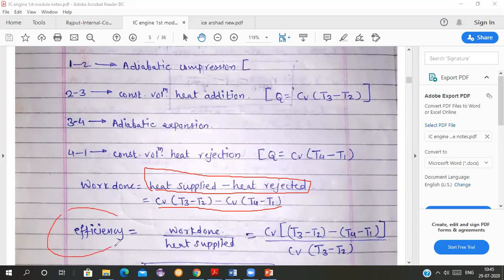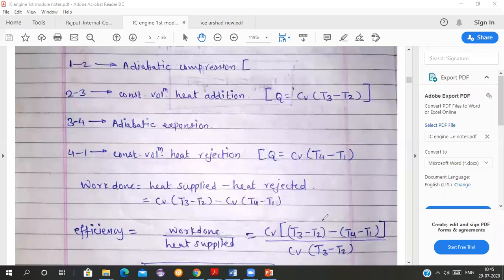See, efficiency is work done upon heat supplied. All of you know this is the efficiency. So we are going to find out the efficiency of the air standard cycle here. I am taking the work done in the numerator and the heat supplied in the denominator.